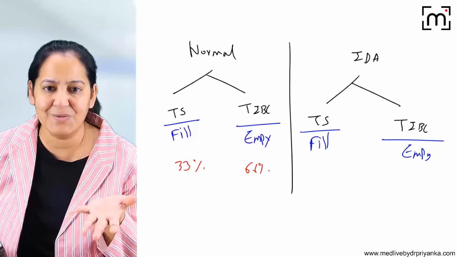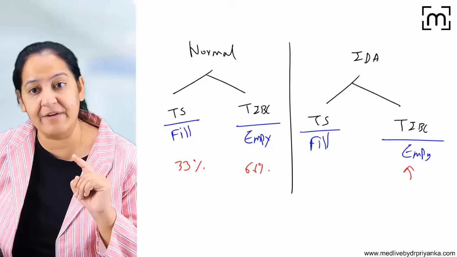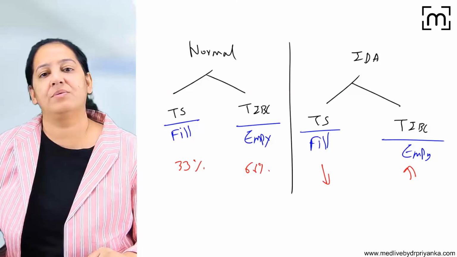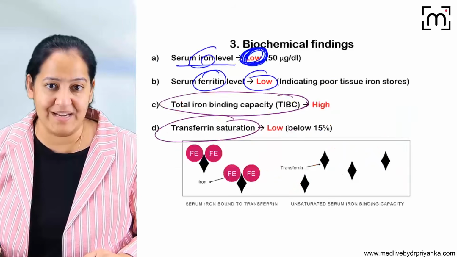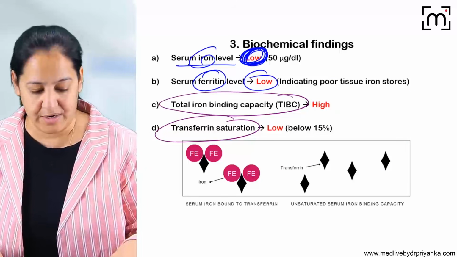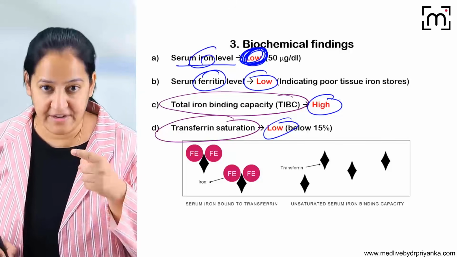Here, iron is less now. So most of the scooters are empty. So here, the TIBC will increase and the filled ones will be less. So transferrin saturation will fall. I don't think you have any confusion here. I hope you got it. So the same thing is written. The TIBC will be high, these are the empty ones, and the filled ones will be low. And the diagram is shown to you.